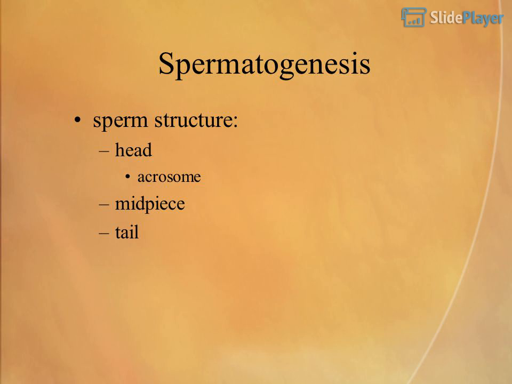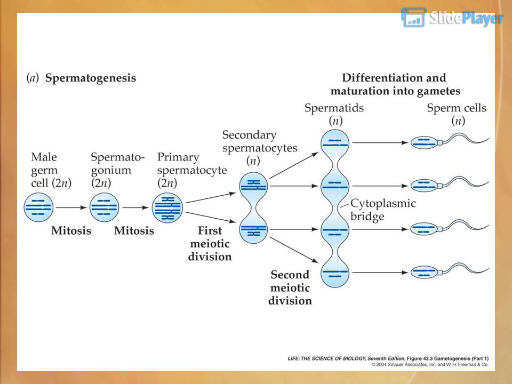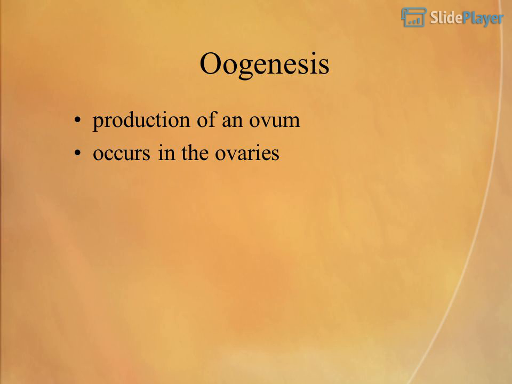Spermatogenesis. Sperm structure: head, acrosome, midpiece, tail. Oogenesis. Production of an ovum. Occurs in the ovaries.